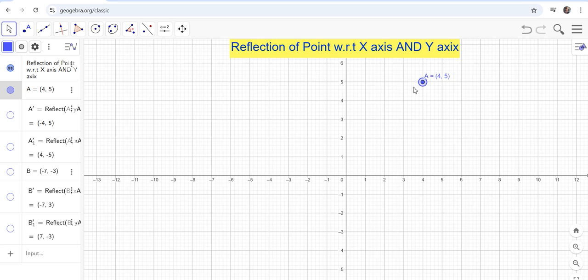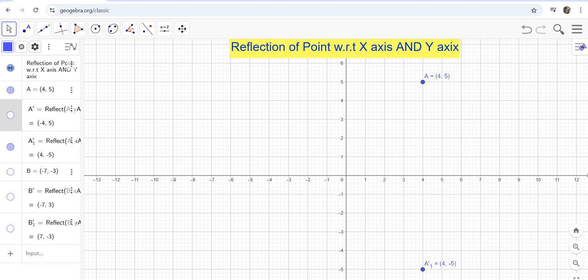If I reflect this point with respect to x-axis, what happens? Its x-coordinate remains the same, but the sign of the y-coordinate changes, right?